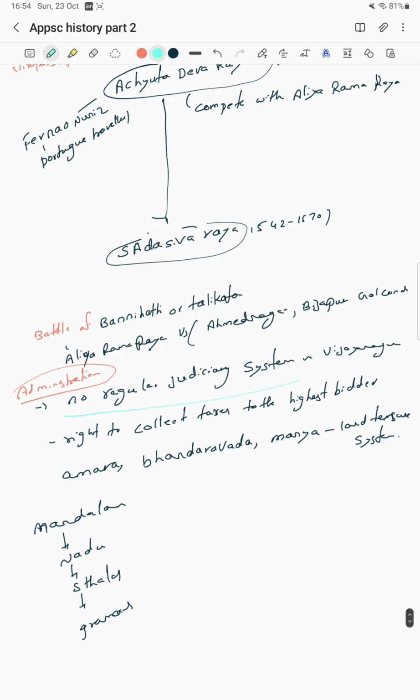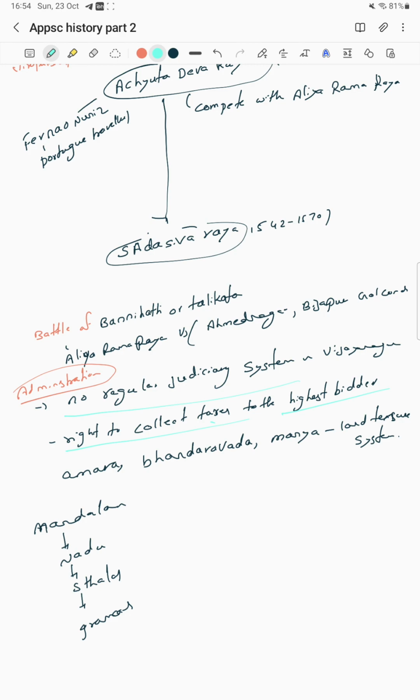When the king comes, he will consult someone, and the king will take charge of the judiciary. The right to collect taxes went to the highest bidder, meaning there is a concept of tender. The one who pays the highest as a bidder was given the tax collecting rights.